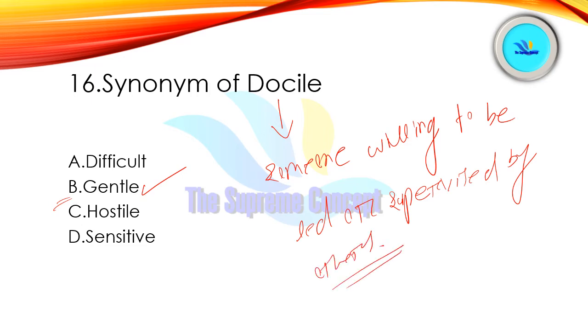Right. So docile means someone willing to be taught or led or supervised, or we can say directed by others. Okay. And gentle is the correct synonym here. Difficult we all know, difficult and sensitive. Hostile means unfriendly. Yeah, enmity, or you can say unfriendly.